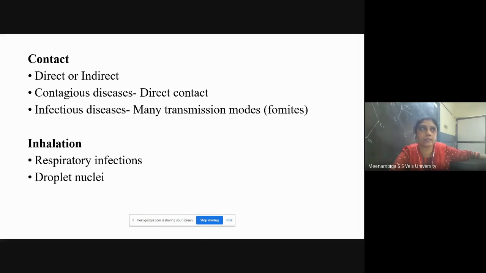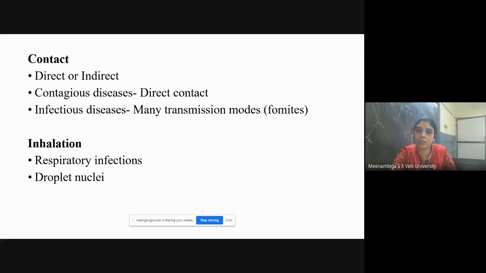So what happens is when a diseased person or a patient coughs or sneezes or speaks, taking him as a source, the microorganism will drop on the surrounding environment. This organism will become very small droplets in size, and it will become very dry. So those microorganisms can survive even in dry conditions. The size of that droplet will be very small, in the range of 1 to 10 micrometer in diameter. Those droplets can survive in the environment for longer periods, and when the healthy person inhales those droplets, he will get the infection.